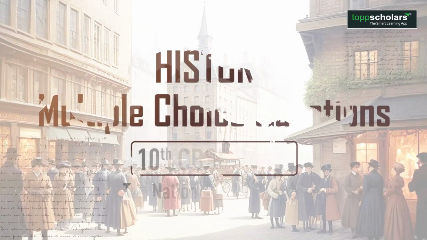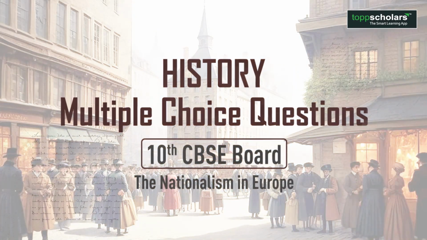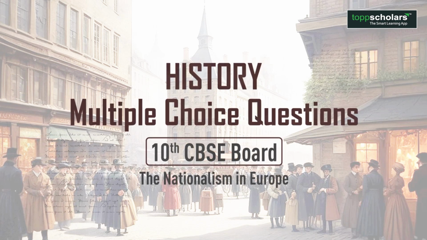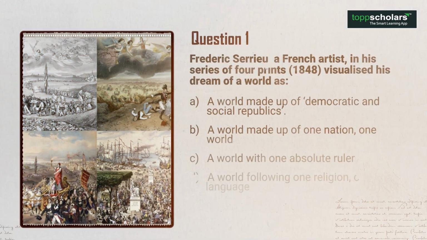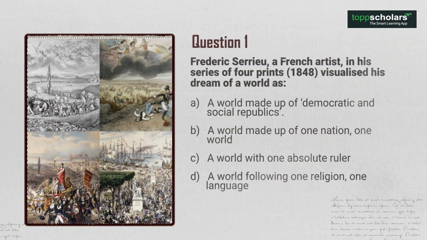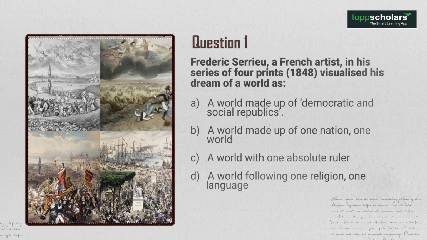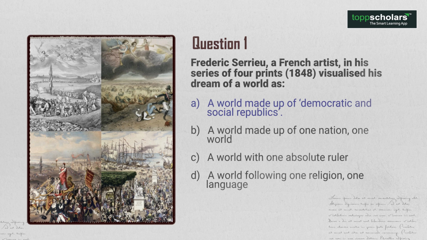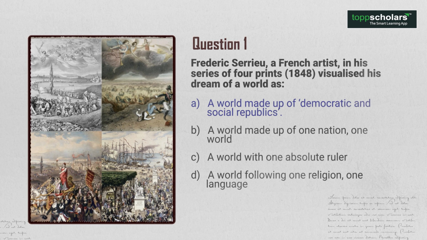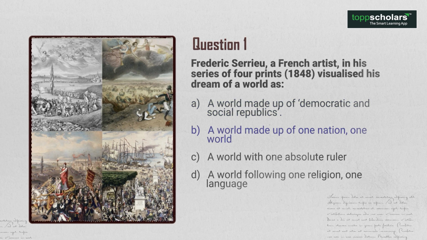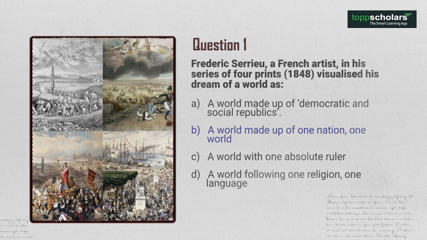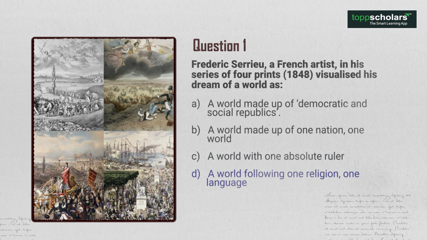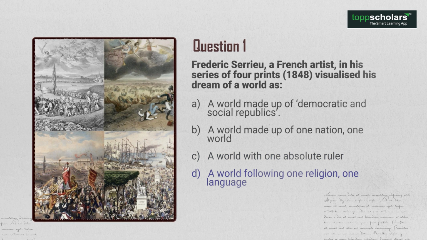Hello students! Let us see some of the important MCQs for your board exams from history on nationalism in Europe. Question 1. Frédéric Sorrieu, a French artist, in his series of 4 prints, 1848, visualized his dream of a world as A. A world made of democratic and social republics. B. A world made up of one nation, one world. C. A world with one absolute ruler. D. A world following one religion, one language.